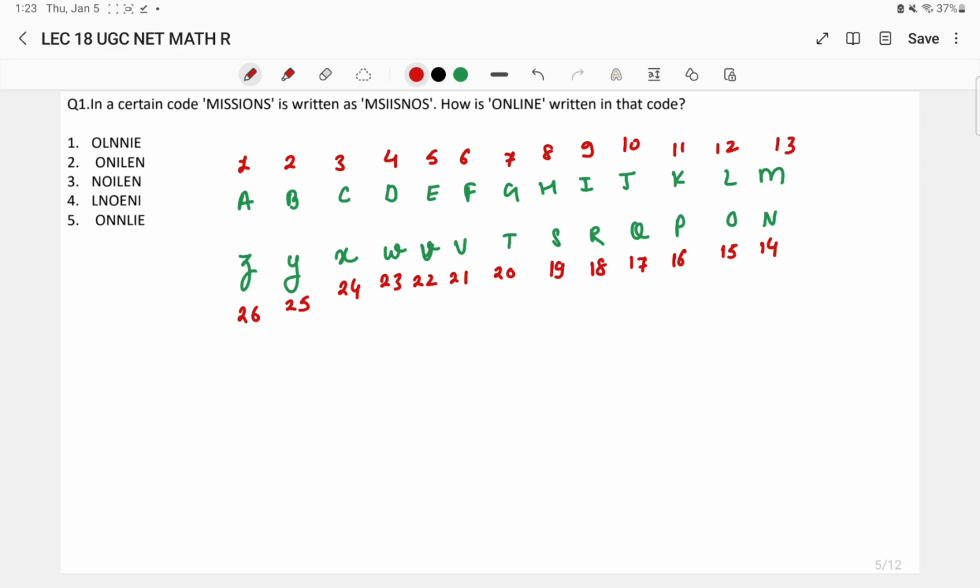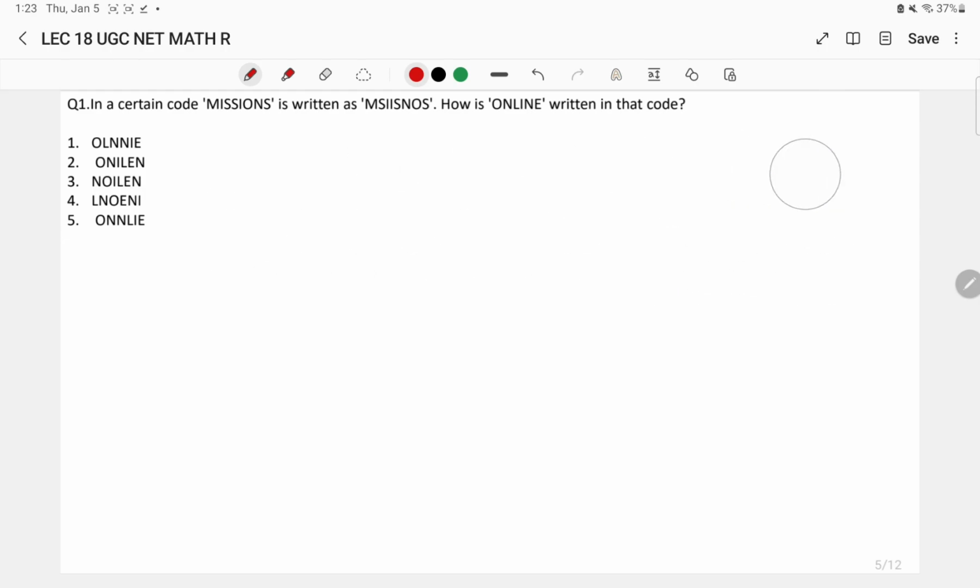Before that, here in a certain code language, MISSIONS is coded as MSIISNOS. How will ONLINE be written in that particular code has been asked. Options have been given. So when you look at this particular word mission, I'll rub this out.